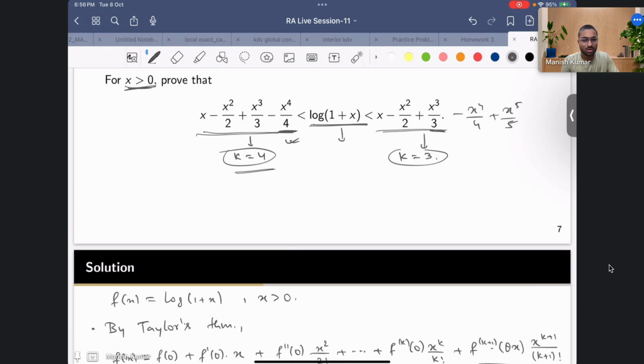In fact, the right hand bound is always going to be some odd power by odd number.